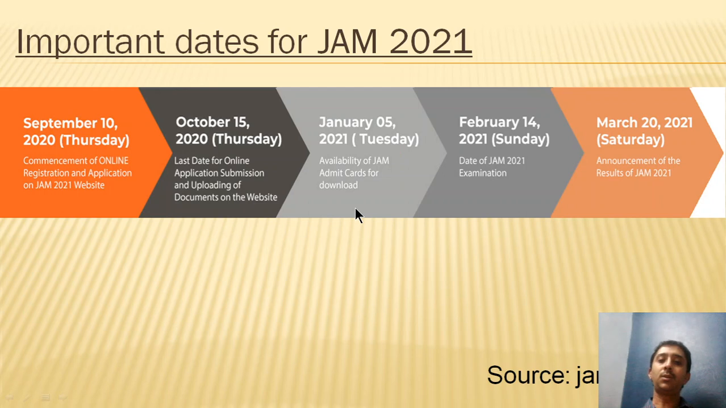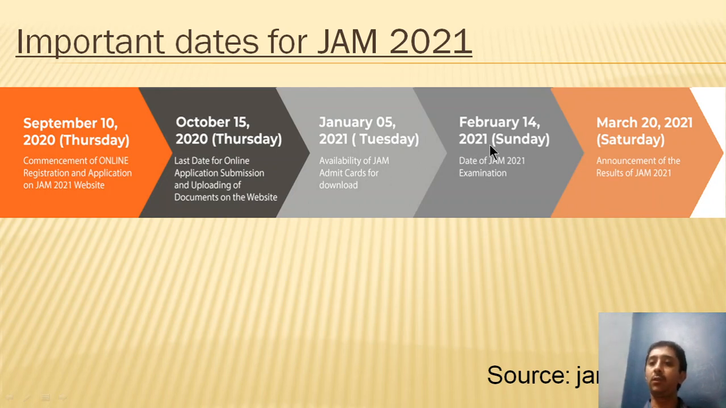In terms of application and all the other details, September 10, 2020 will be the day on which the online registration and application will happen on the JAM 2021 website. October 15th will be the last date for online application and uploading of documents on the website. Further, January 5, 2021 will be the date by which the JAM admit cards will be available for download.